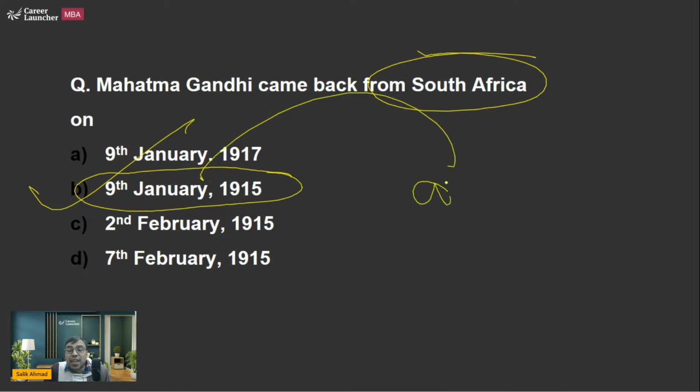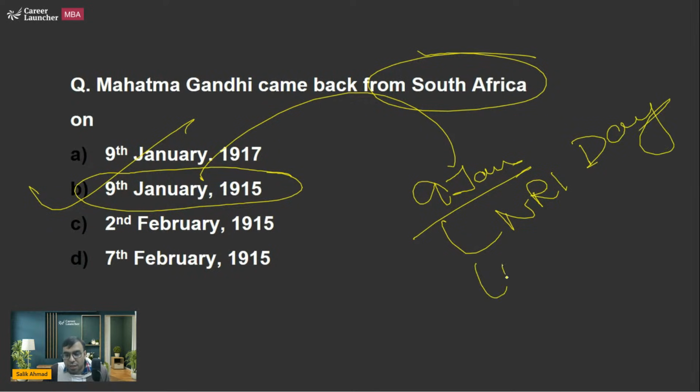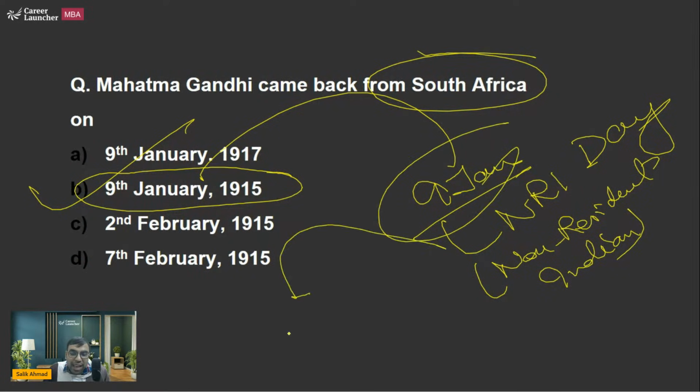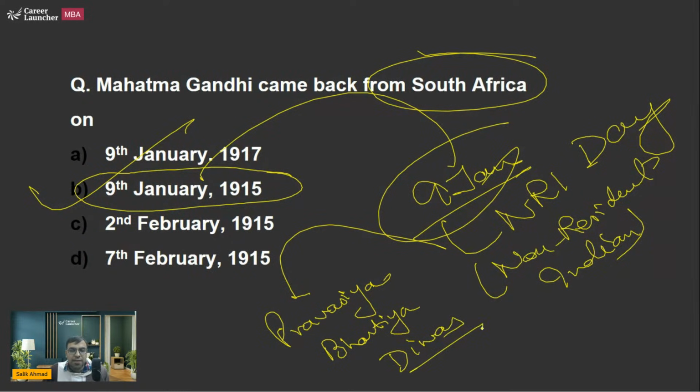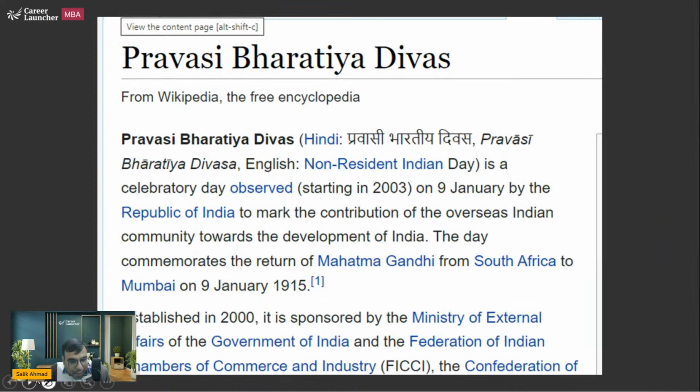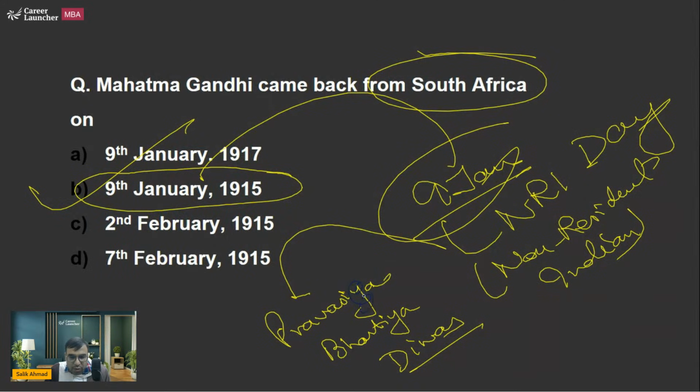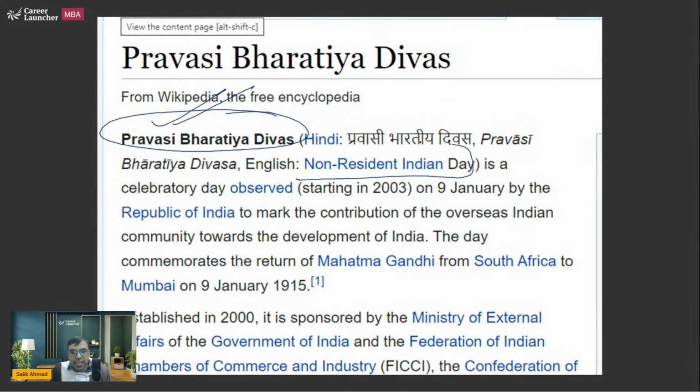And that is why 9th January today is celebrated as what? Non-resident Indian Day, also known in Hindi as Pravasi Bharatiya Divas. I think this would be the spelling in Hindi. So B is the right answer. So Pravasi Bharatiya Divas, Non-resident Indian Day, 9th January, because on this day in 1915, Gandhiji returned back